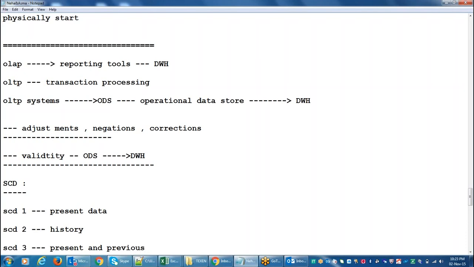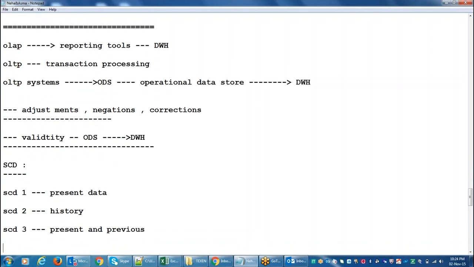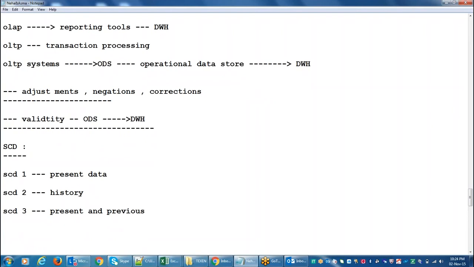Partial history. SCD2, slowly changing dimension 2, means it will maintain that particular dimension table with complete history. SCD1 means it maintains present data. SCD3 means it will maintain present and previous information only. Suppose, for example, I will give an example, then you will be more clear on this.